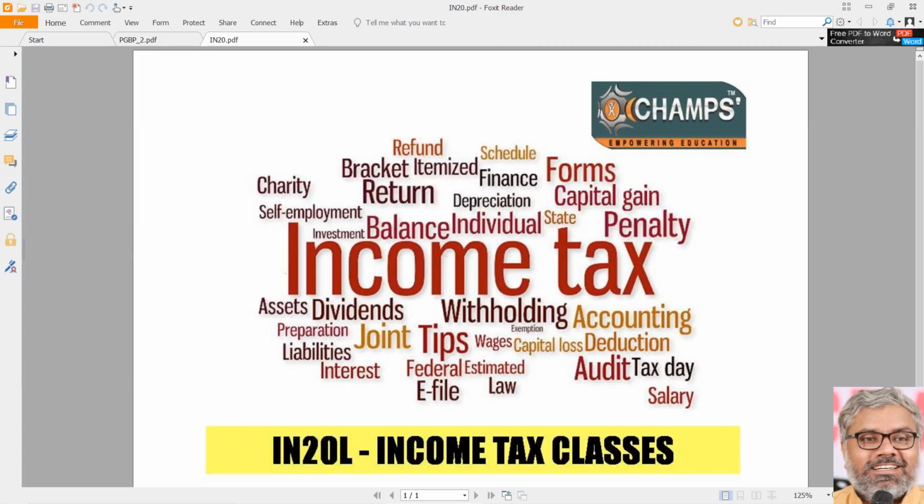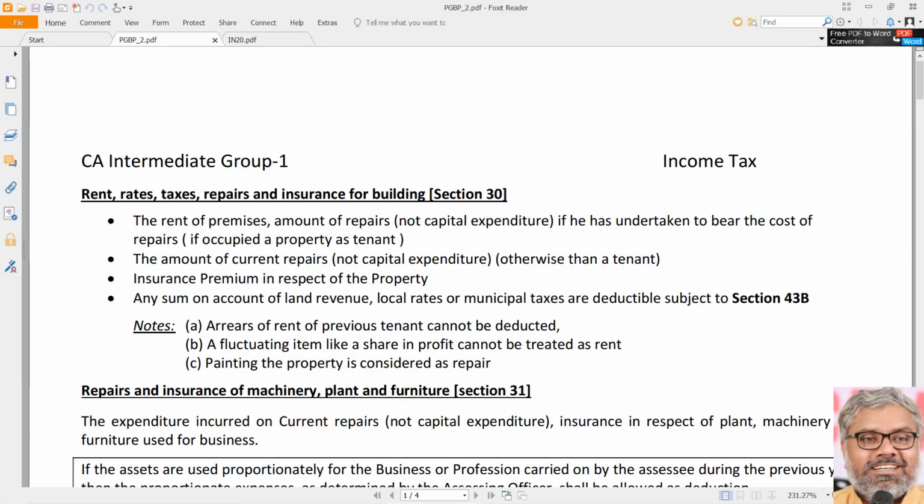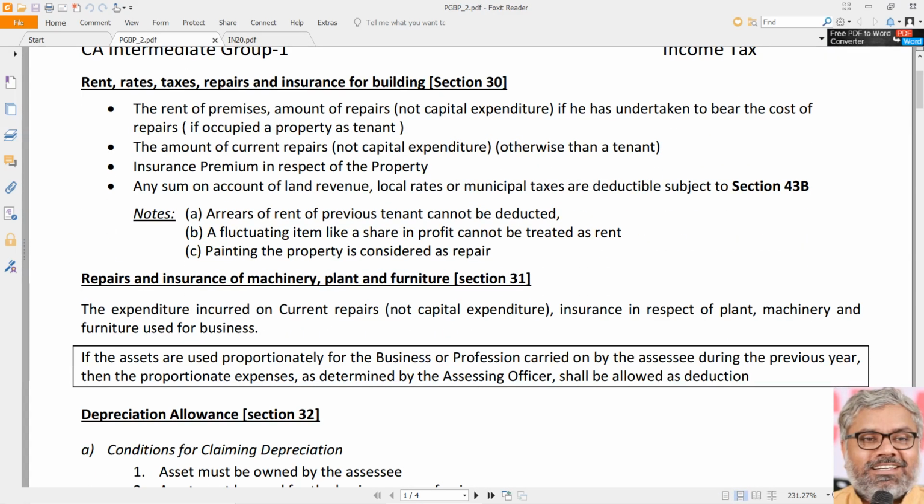Why also can be frequently a question in this discussion on deductions. Unlike other chapters, this has a lot of logical things which can be easily understood and remembered if required. But of course, all the deductions related provisions are contained somewhere between section 30 to section 37. Let us start with section 30, which is about rent, rates, taxes, repairs and insurance for the building.